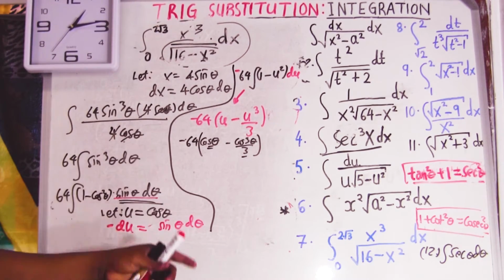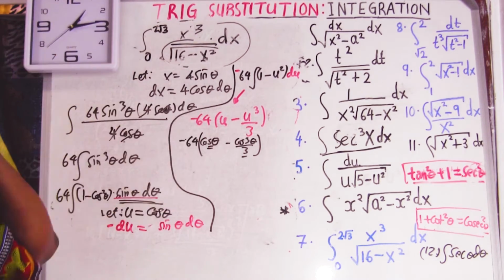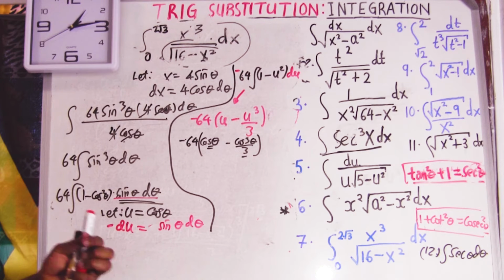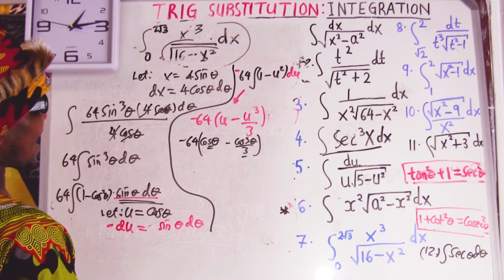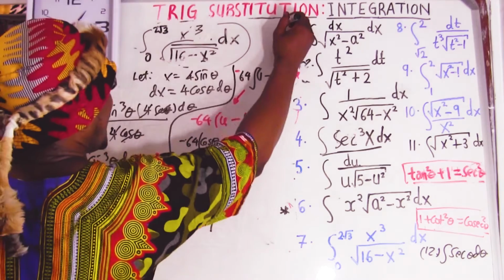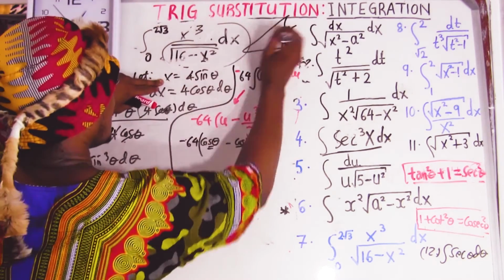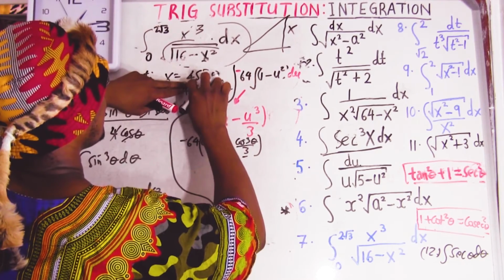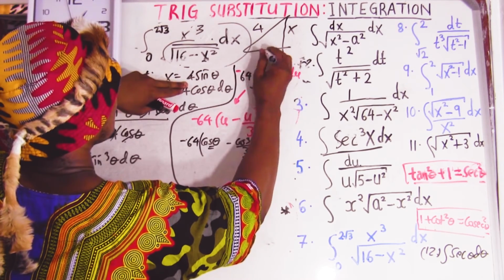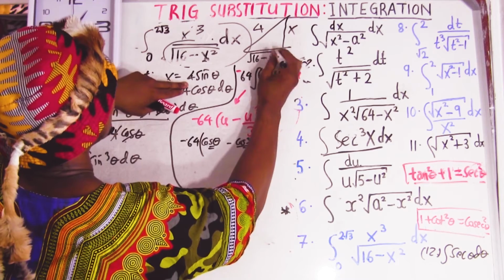So if you use trig, the answer is mine. I don't think it's the same as the first one because we use another substitution. They're going to recommend using trig or normal substitution. So I can draw my small triangle like I always do. From here, this is going to be opposite, and this is going to be hypotenuse. So adjacent is going to be the square root of 16 minus x squared.